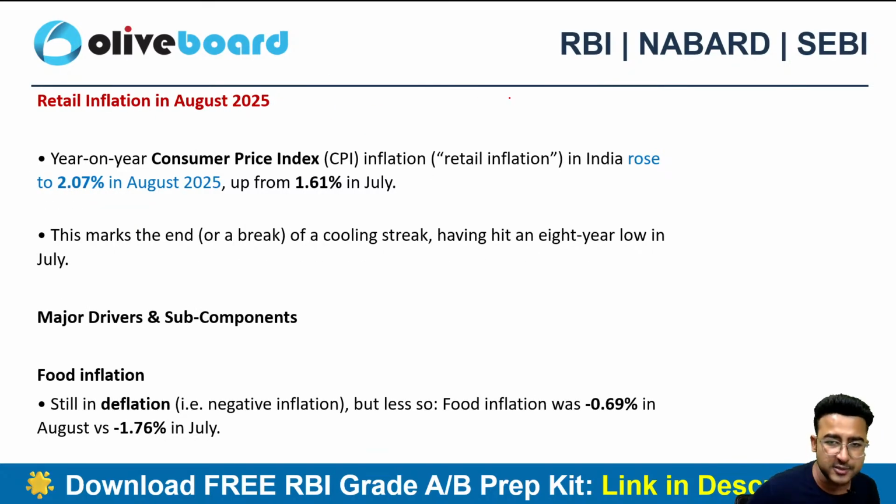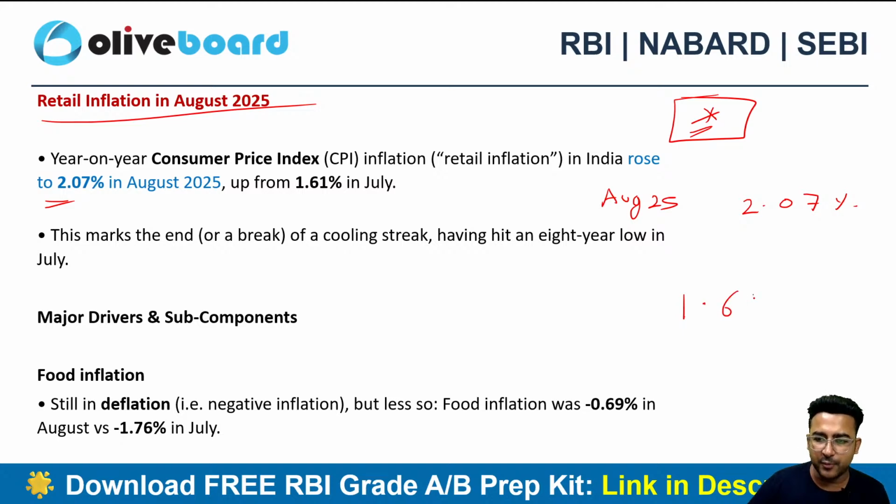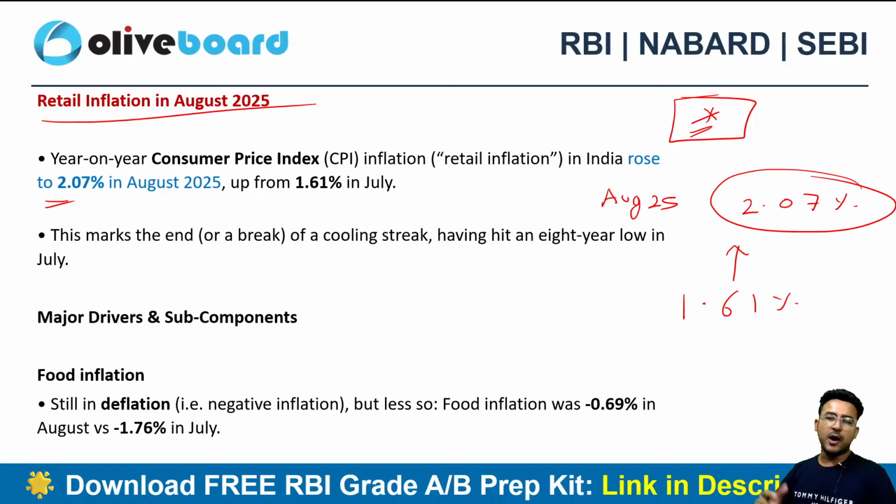Next again important, now start mugging up the numbers as well related to inflation, related to growth rate, because time आ गया अब याद करने का for those who are not consistent in remembering the percentages related to inflation and the growth rate. So retail inflation, which is your CPI, consumer price index, increase हो चुका है up to 2.07%. This is the August 2025 का data, right. We used to have it around 1.16% in July. Now it is 2.07%.